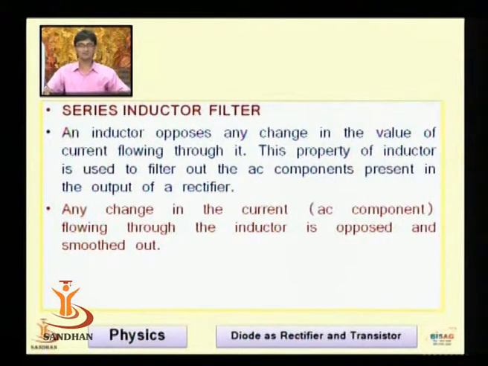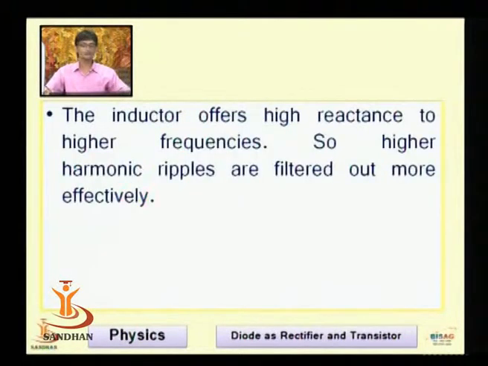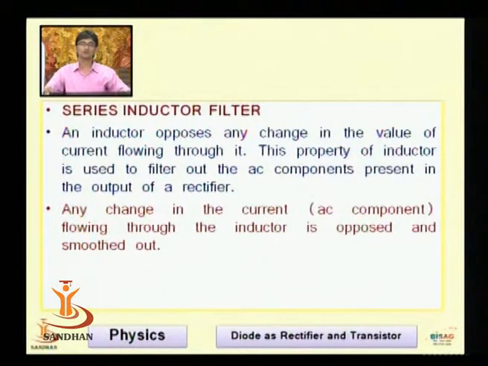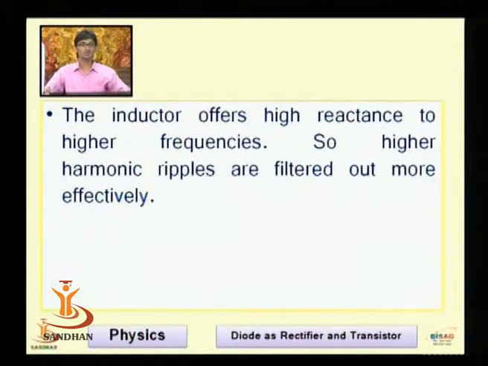The property of an inductor is to oppose any change in the value of the current flowing through it. This is the nature of the inductor. This property is used to filter out the AC component present in the output of the rectifier. Any change in the current, that is any AC component flowing through the inductor, can be minimized with the help of this particular inductor. The inductor offers high reactance to the higher frequencies.